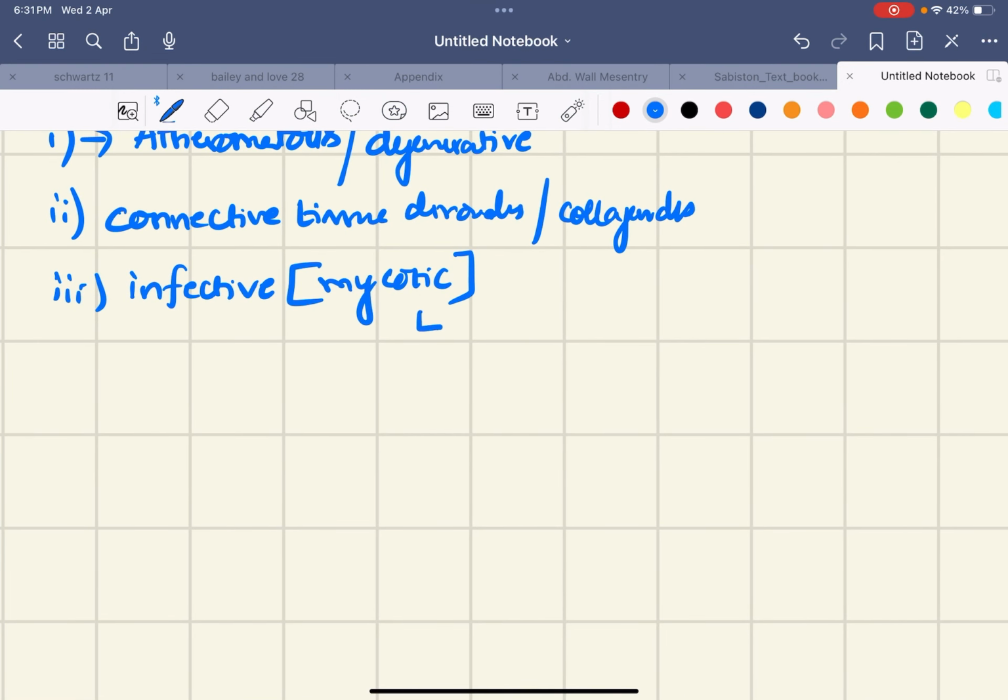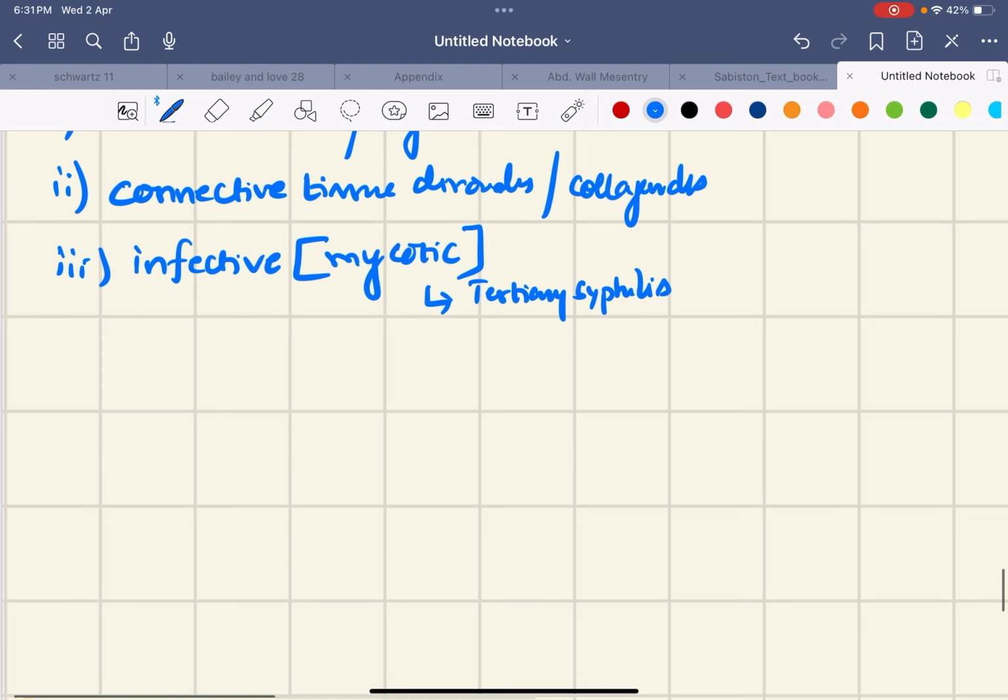Usually tertiary syphilis causes obliterative endarteritis of the vessels in the wall of the aorta. We have many layers such as intima, media, adventitia.